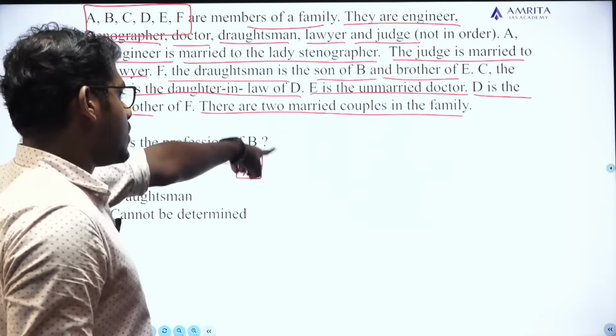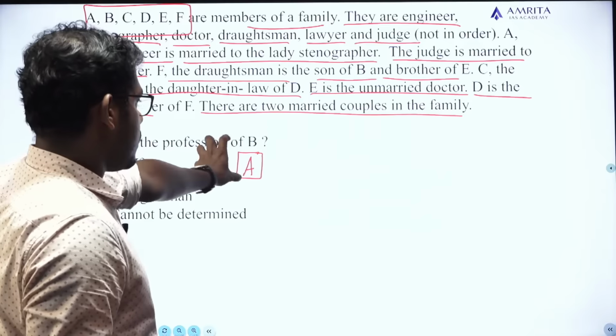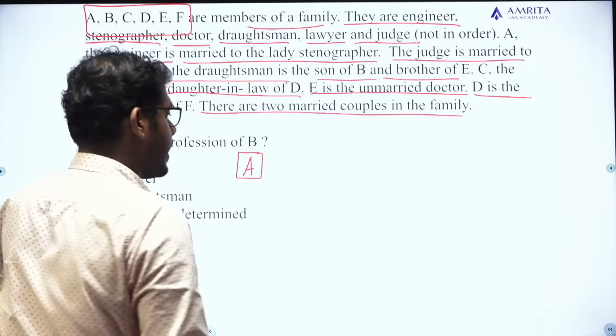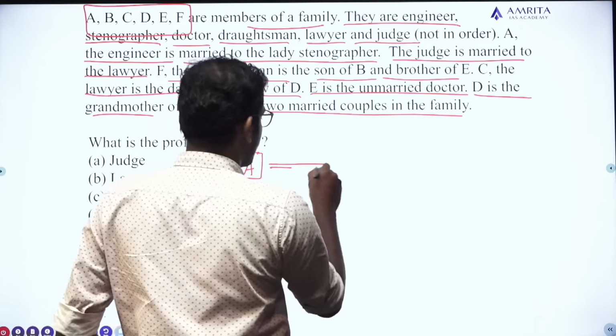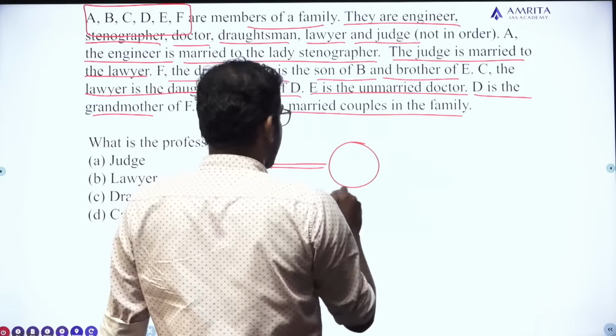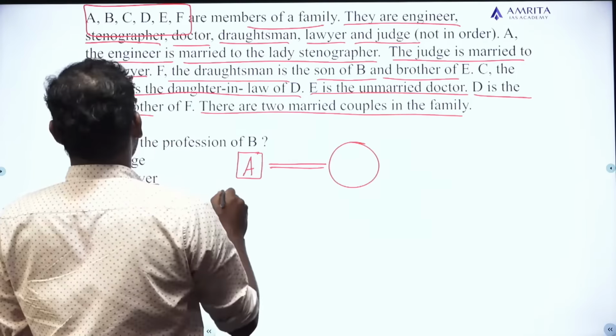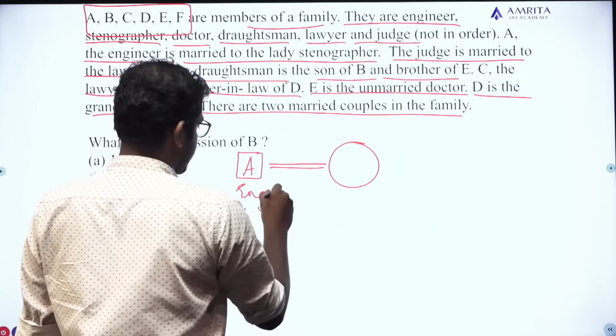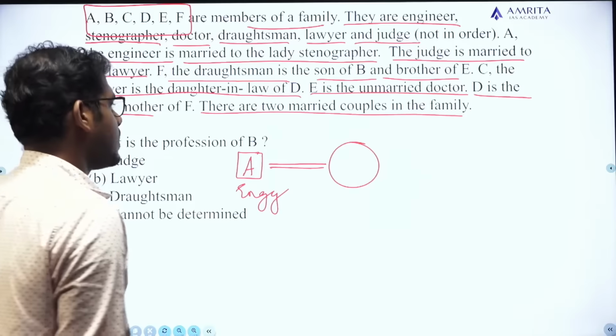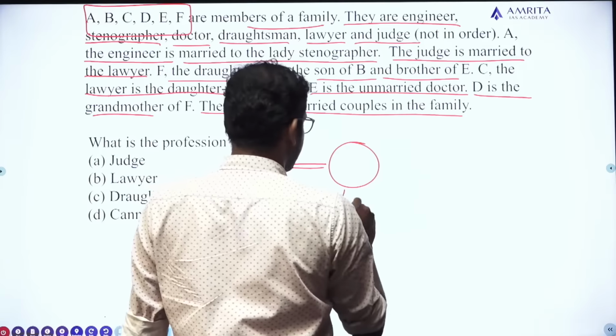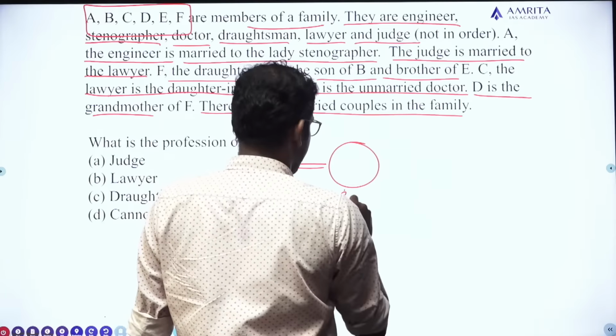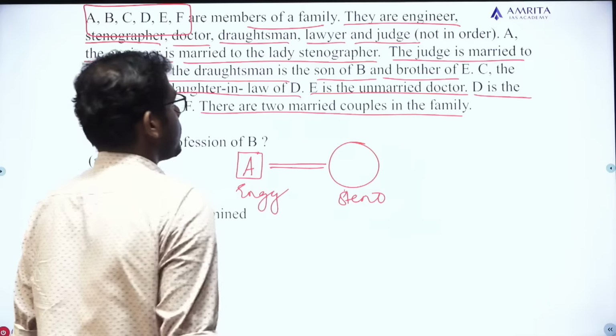So he is a male. So I put him in the box. A is the engineer, and his wife is a steno.